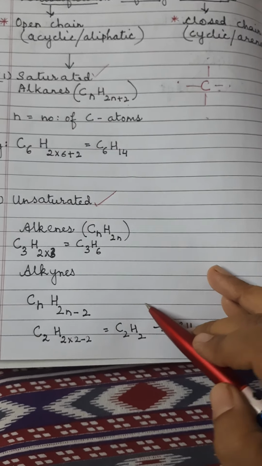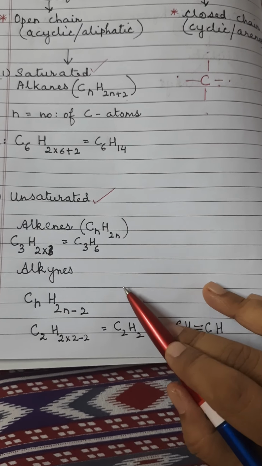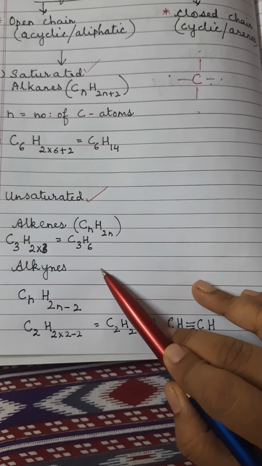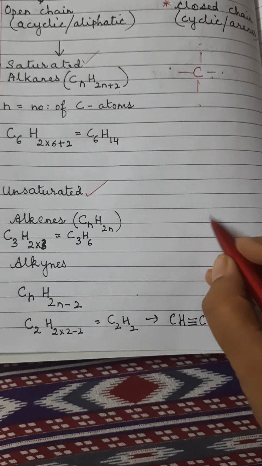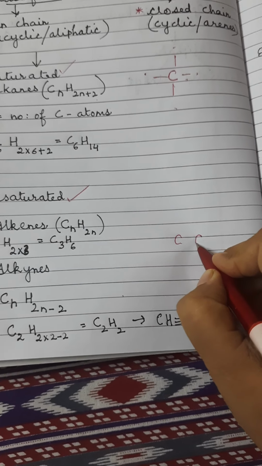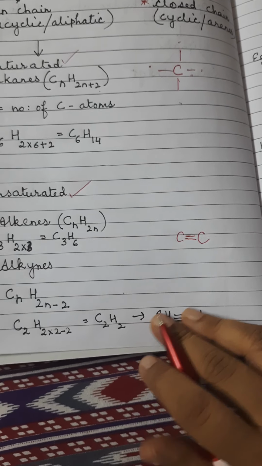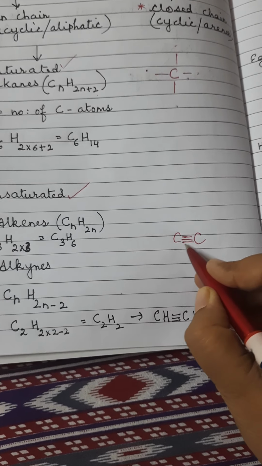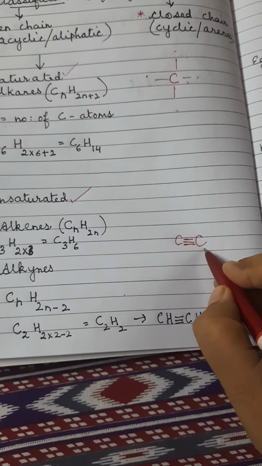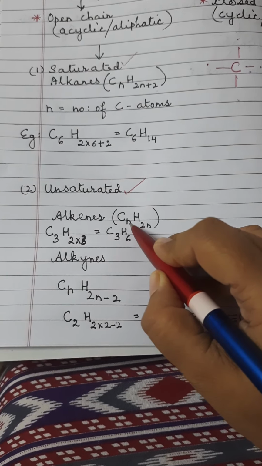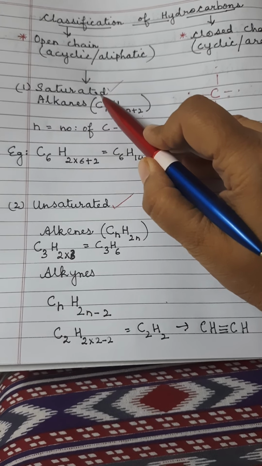Whereas in unsaturated hydrocarbons, these types of compounds will contain at least one double bond or one triple bond between the carbon atoms. That is, when the carbon atoms are linked together with each other, either there will be one double bond or there can be three bonds, that is a triple bond, between the two carbon atoms. These are called unsaturated hydrocarbons. Now let us look at saturated hydrocarbons in detail.